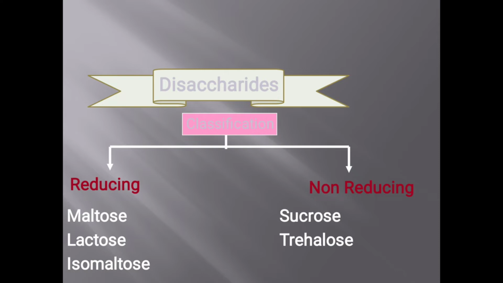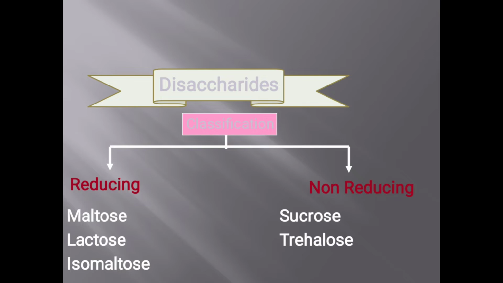But if you boil a glucose, fructose, lactose or maltose solution with Benedict's reagent, we get a yellow or red precipitate, depending on the concentration. But sucrose, as it is non-reducing, gives Benedict's negative.